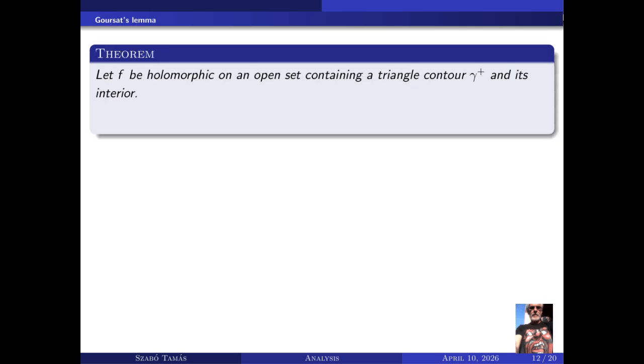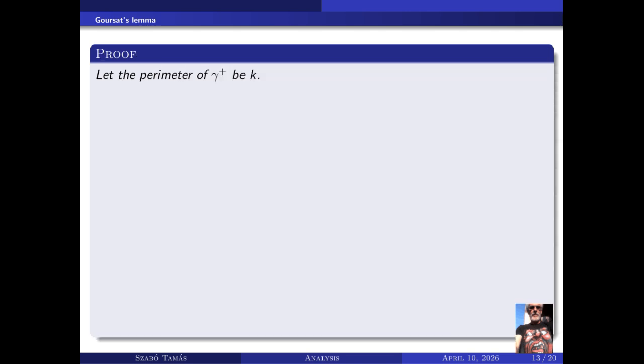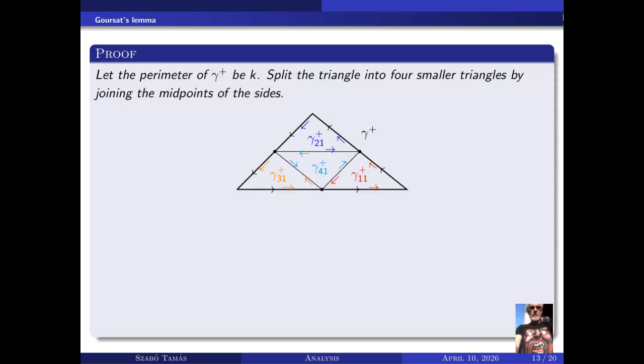Goursat's lemma. Let f be holomorphic on an open set containing a triangle contour gamma^+ and its interior. Then the closed contour integral over gamma^+ of f(z) dz equals 0. Let the perimeter of gamma^+ be k. Split the triangle into 4 smaller triangles by joining the midpoints of the sides. Then the integral around the large triangle equals the sum of the integrals around the 4 small triangles.